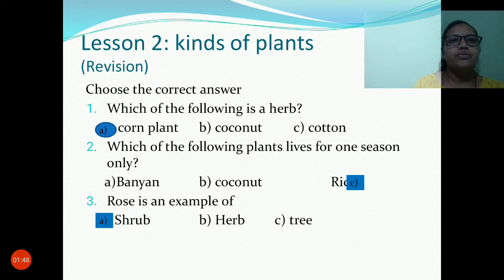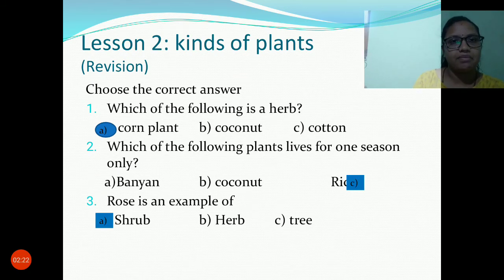Now, which of the following plants lives for one season only? Banyan is a tree, it lives for a long time. Coconut is also a tree, it lives for a long time. It is not the answer. Then what is the answer? The answer is rice.